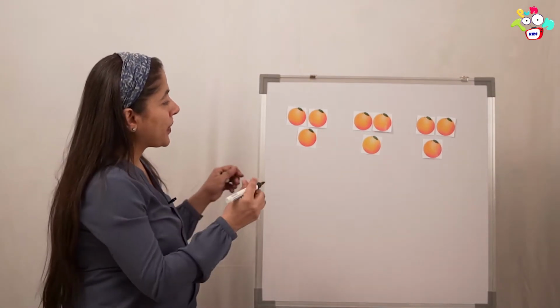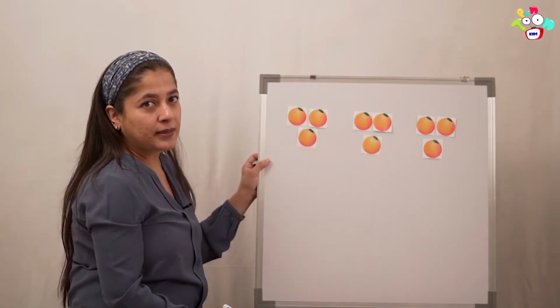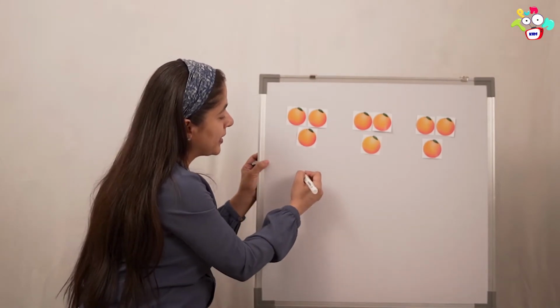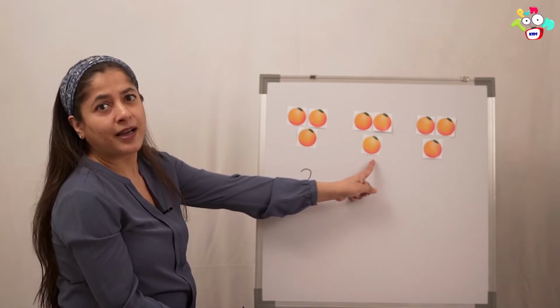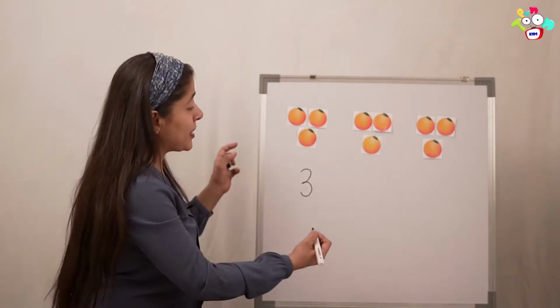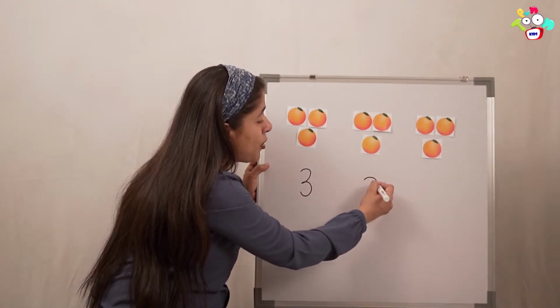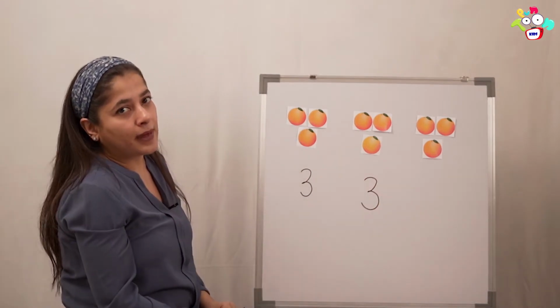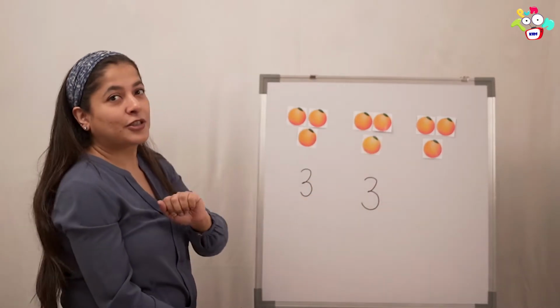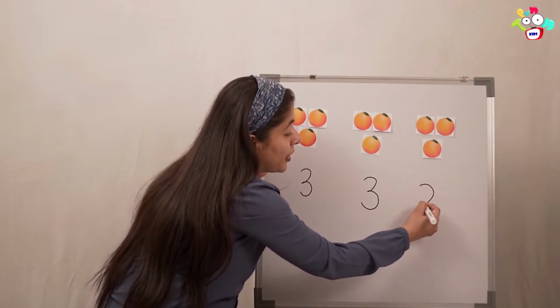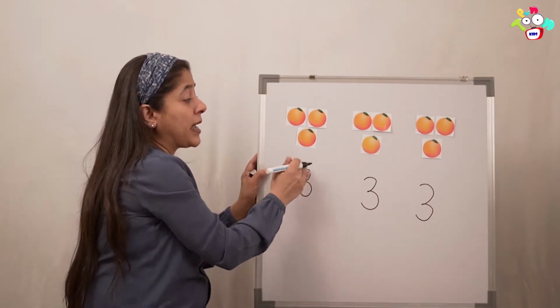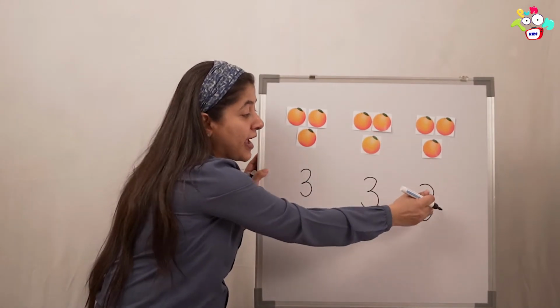How many oranges came first? How many did grandpa get? 3 oranges. And then how many came next? Again we had another 3 because daddy got 3 more. And then how many again did we have? 3 because mommy got her 3 more. So it became 3 and 3 more and then 3 more.